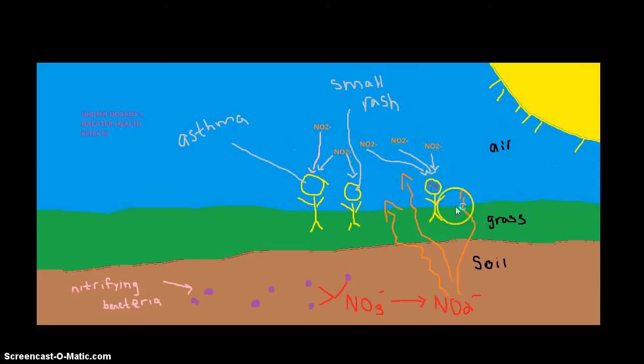But if the dosage is high enough, it can cause serious illness and even death. So this person has the highest dosage, so they aren't going to live. If we go down a little bit, this person only has a minor dosage, so maybe they're only going to get asthma. And with an even smaller dosage, maybe they're just going to get a small rash. Because remember, the higher the dosage, the greater the health effects.